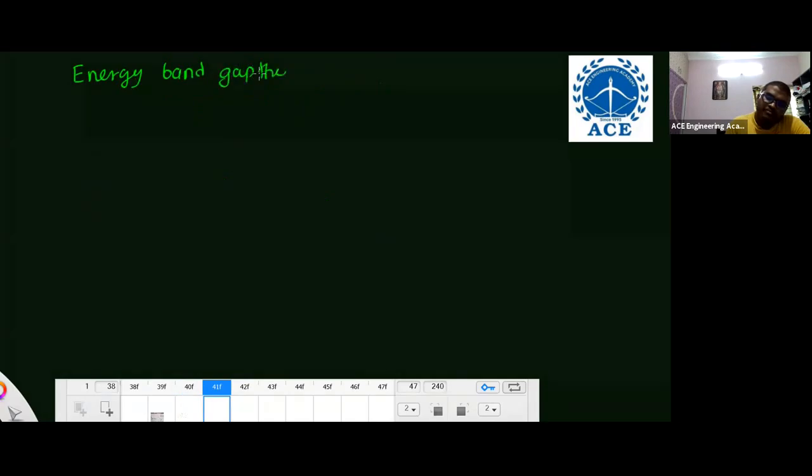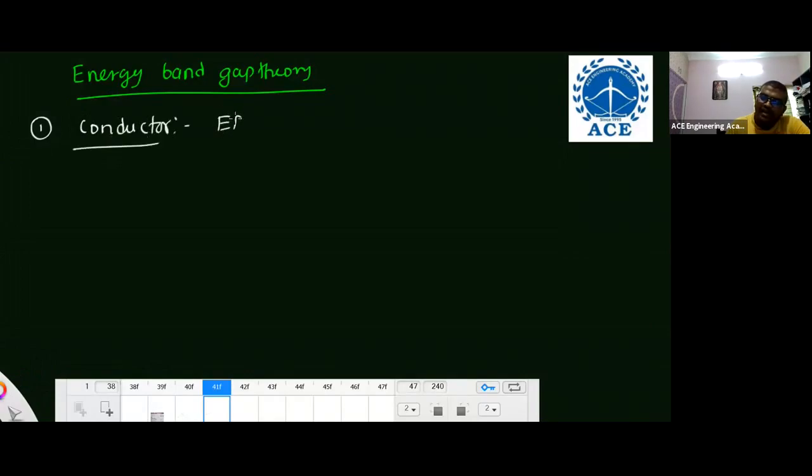And energy band gap theory. Based on energy band gap theory there are three types of materials. Conductors: in conductors, the energy band gap is 0. The conduction band and valence band overlap with each other.